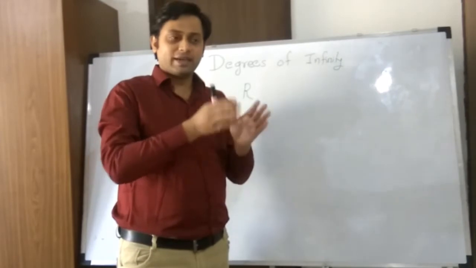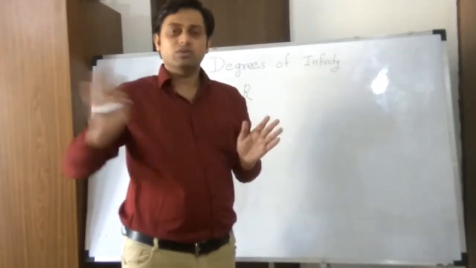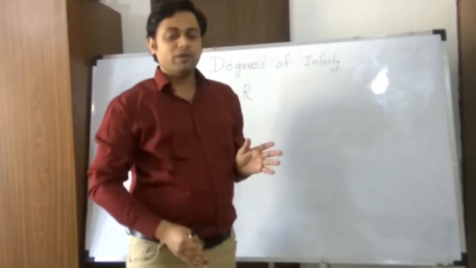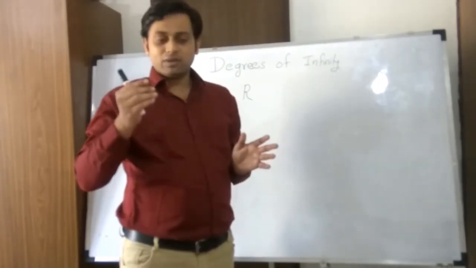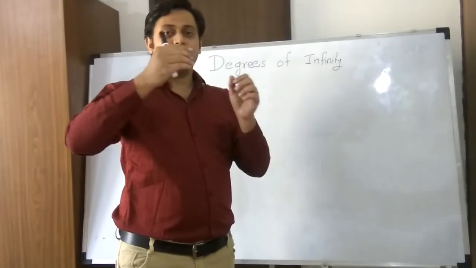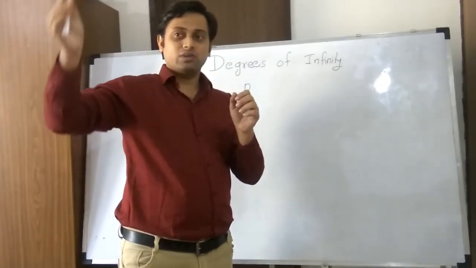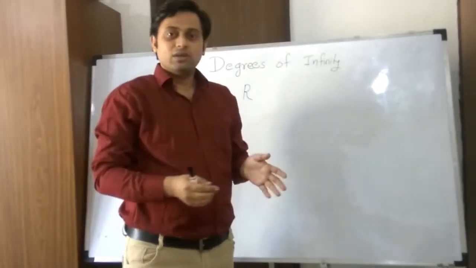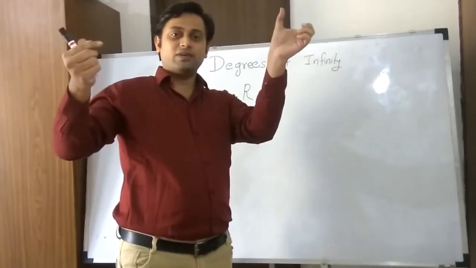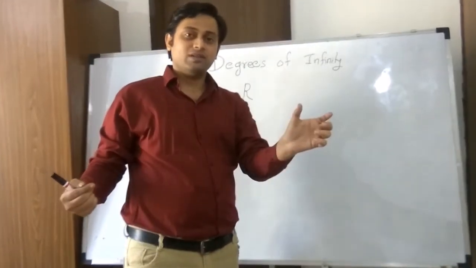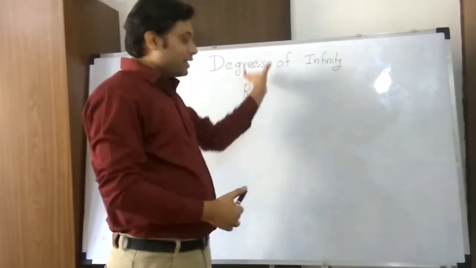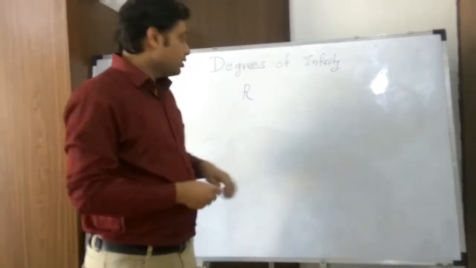can make the real numbers stand in a queue. I can list them down one after another. Why can I list them down? Because for every real number there is some associated natural number. So in that sequence I can list them down. The real number mapped with 1 I will write first. The real number mapped with 2 I will write second. The real number mapped with 3 I will write third. So I can make them stand in a queue. I can list them.